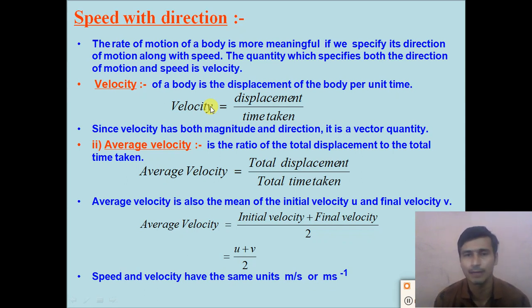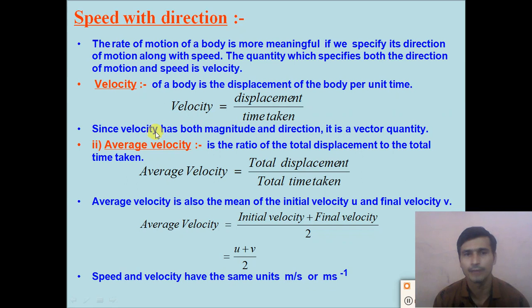Distance travelled by the body divided by time: if we take a distance divided by time, it will be a speed. But if we take a displacement divided by time, it will be a velocity. So the formula of the velocity is velocity is equal to displacement divided by time taken.